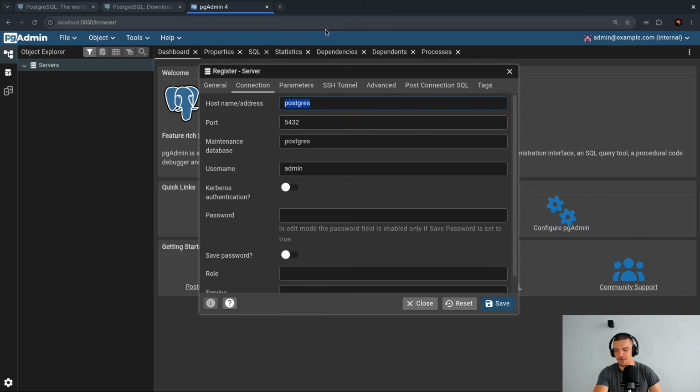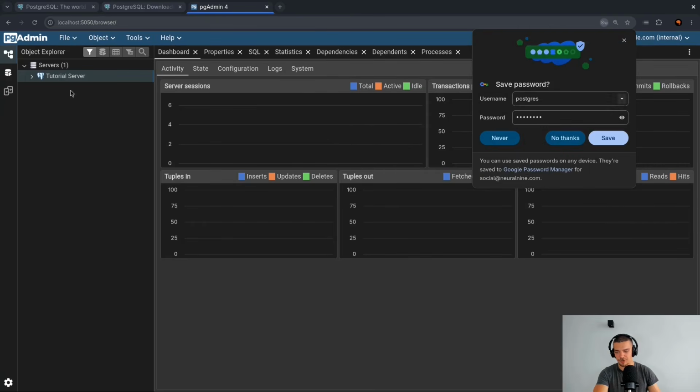So Postgres is the host of this thing, and then I have the username also being Postgres, the password also being Postgres, and the database is tutorial. So I can just save this here, and this now starts a connection with my tutorial server.